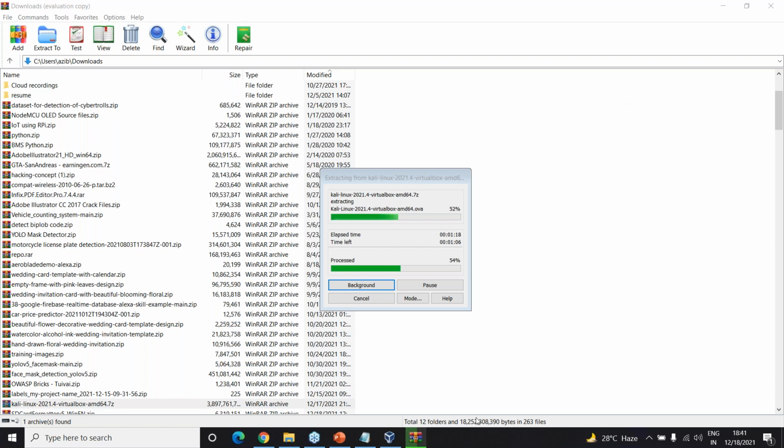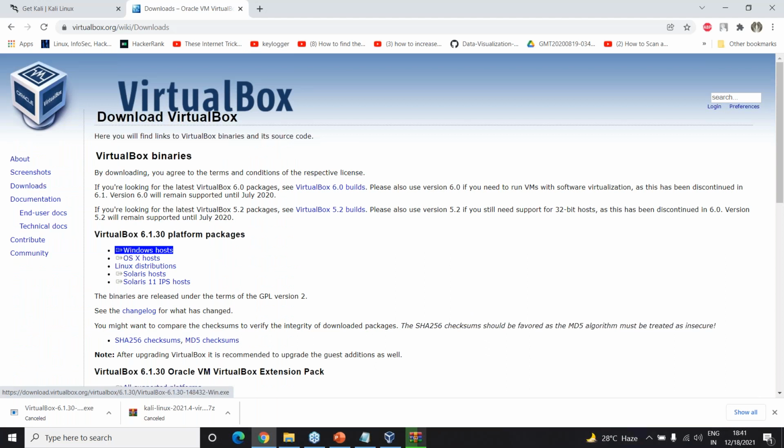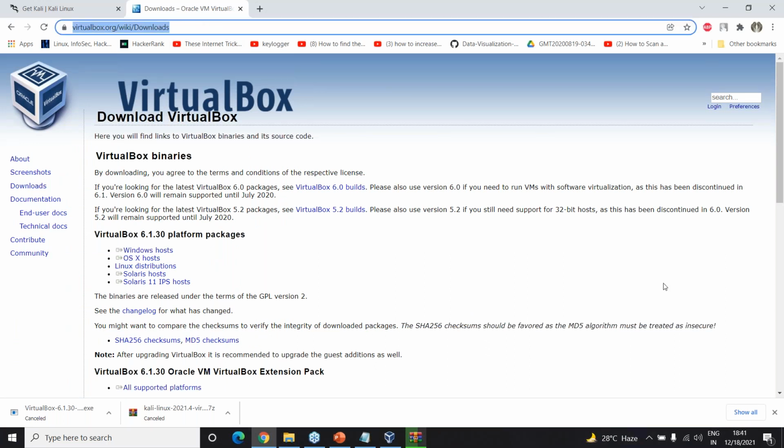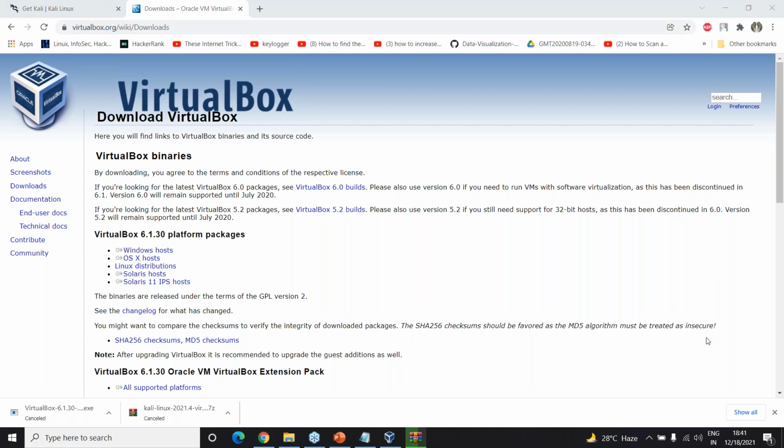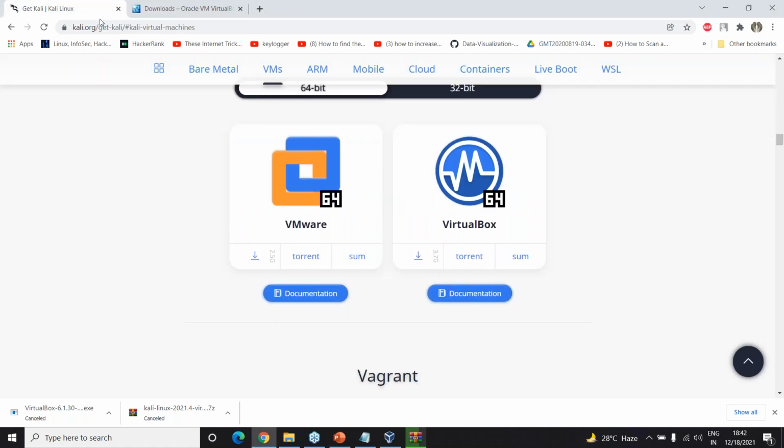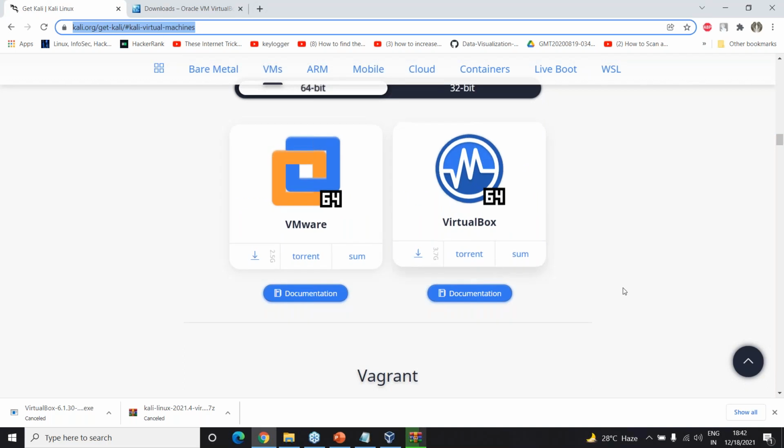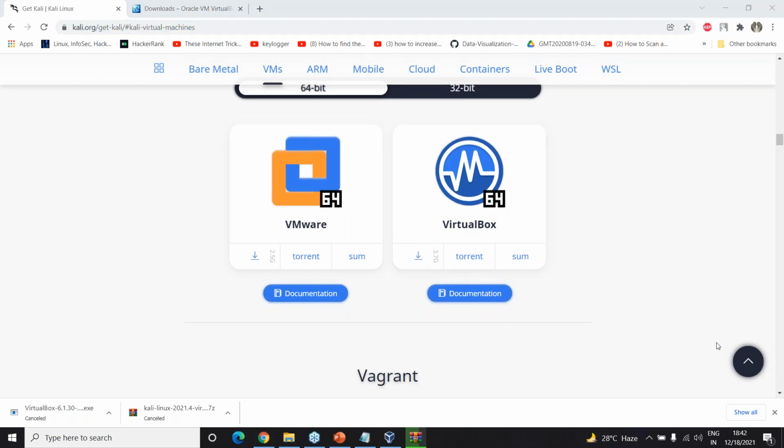Okay, how to install Kali? First, download VirtualBox from here. Right, how do I share this link with you all? Send to all, I guess. You have got the link. Similarly, go to this link and then click on send to all again. We should have this.